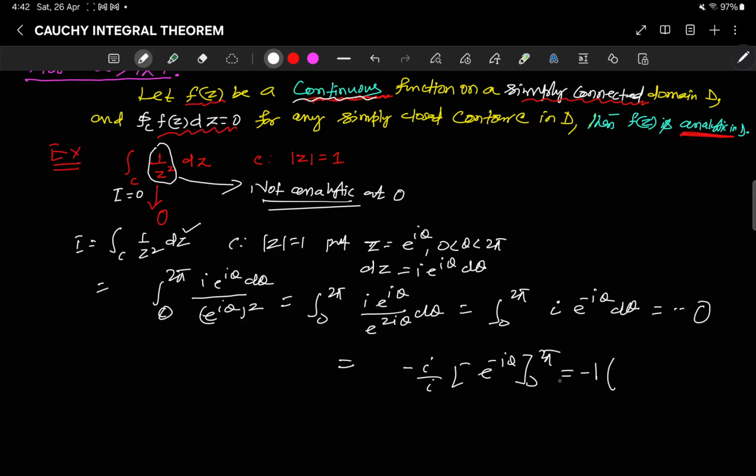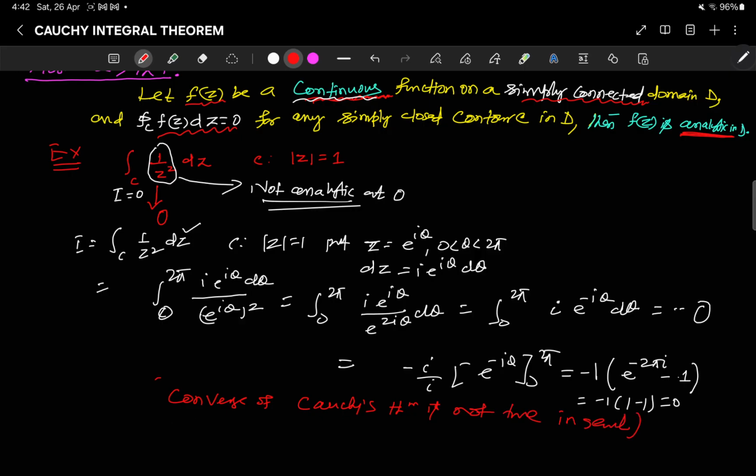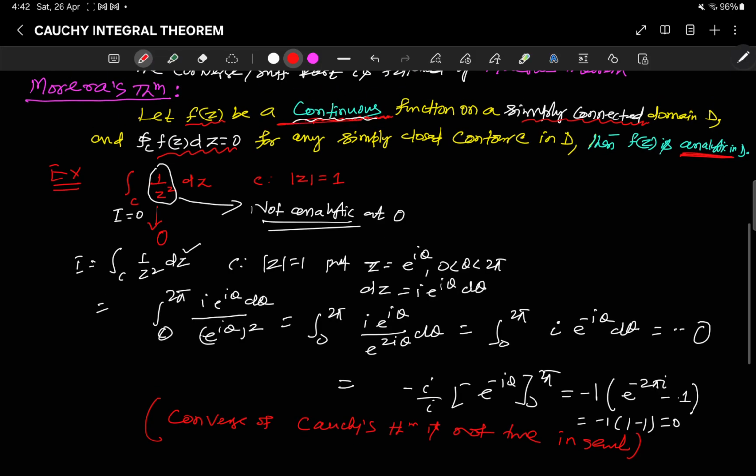It is e to the power minus 2 pi i minus e to the power 0, which is 1, right? It is cos 2 pi minus i sin 2 pi minus 1, so 1 minus 1 is equal to 0. Therefore the converse of Cauchy's theorem is not true in general. To make the converse true, it is necessary that the function is continuous, which is accompanied by Morera's theorem.